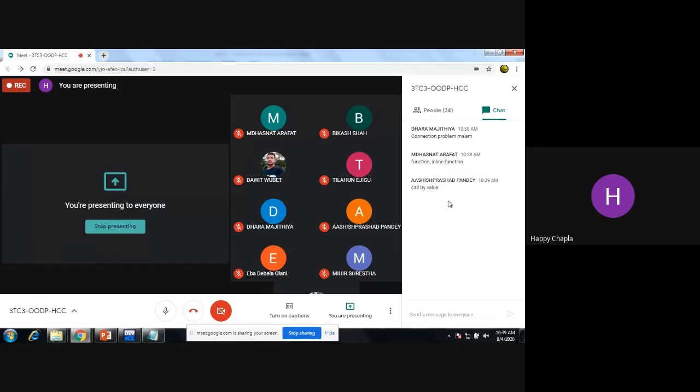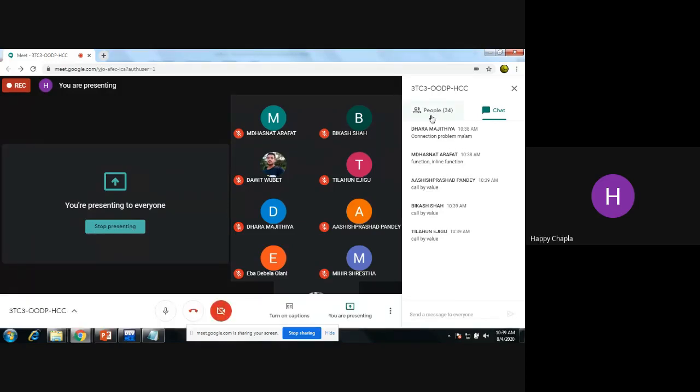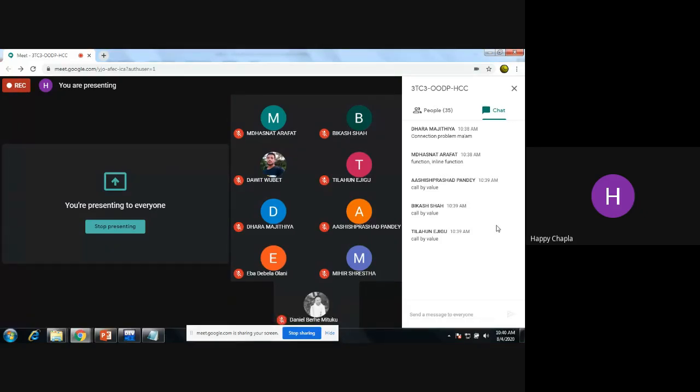Okay, one said call by value. Okay, other than Ashish, my original value of my function will remain same. Yes, very good. So call by value, and in the call by reference you can say that my original value will be changed. Why? Because we are directly dealing with the address, right? And when we are directly dealing with that address, you can directly change the original value of the function. There is no copy of that original value. Okay, and in the call by value we have a duplicated copy. So if we want to change, we can only change the duplicated value, not the original value.